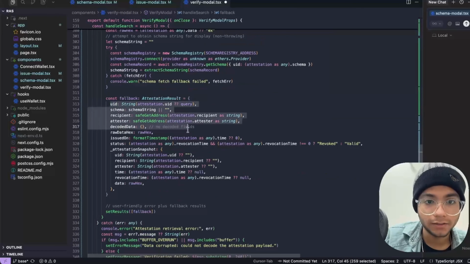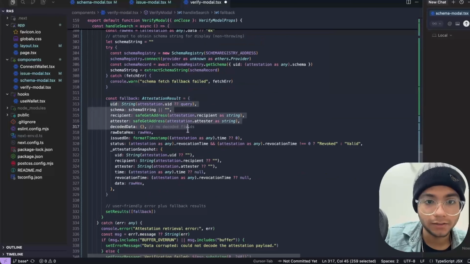And at last, we are also giving a link in order to redirect the user to the RSK testnet. And if there aren't any results, or the array of results is basically 0, then we are just throwing out that no attestations found for the given query. That's pretty straightforward, right? In order to capture the data, we need to handle it very safely in this case. But if we want to display it in an unstructured way, we can also do that. It's up to you whichever method you prefer.